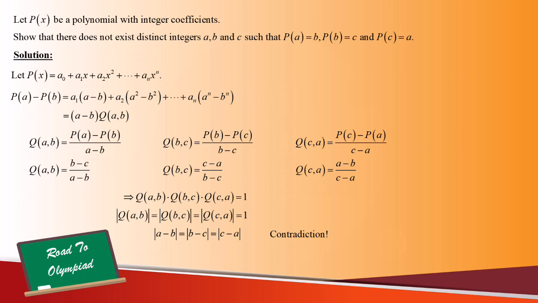In fact, the difference between a and c will be twice the difference of the other two pairs. And thus, there does not exist distinct integers a, b, and c such that P(a) is equal to b, P(b) is equal to c, and P(c) is equal to a. And this marks the end of our solution.